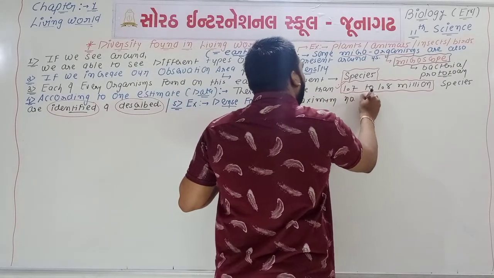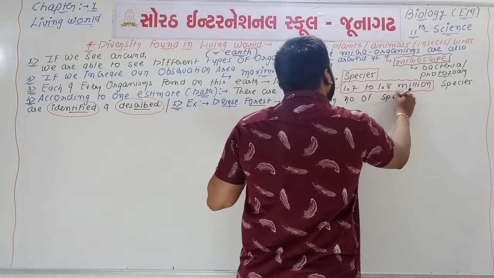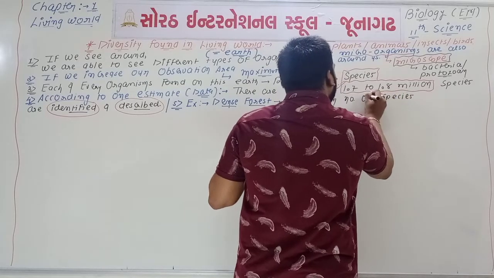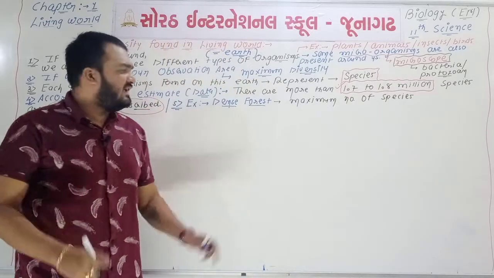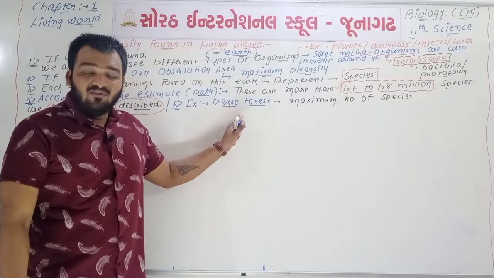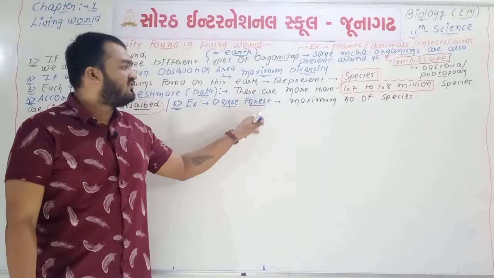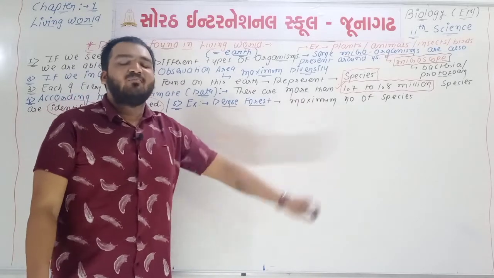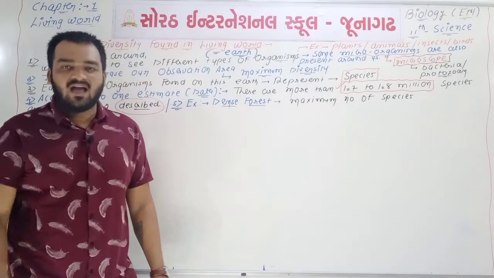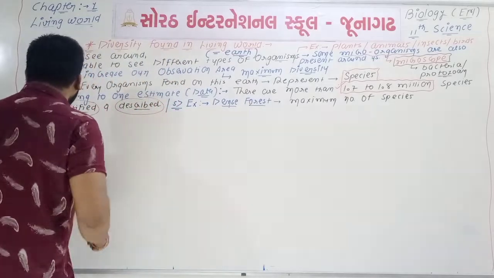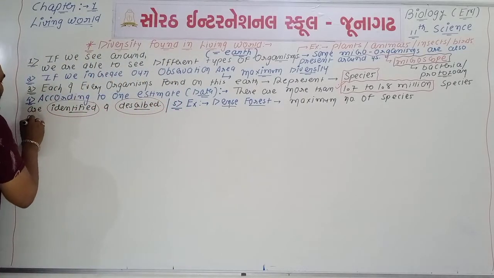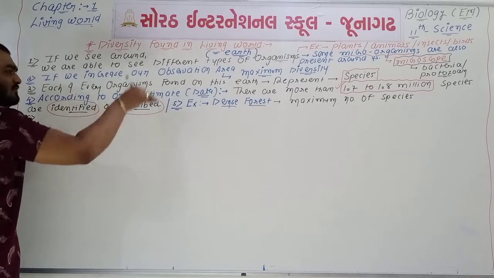It means if we have a big observation area, then the number of species will also be higher compared to other regions. So point number 5 is completed, and point number 6 is about the conclusion of all these points.